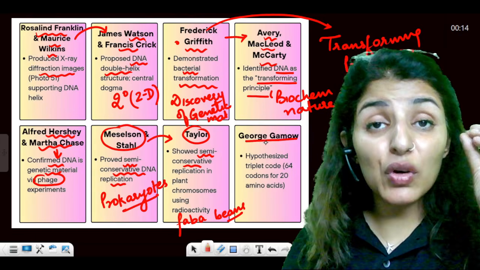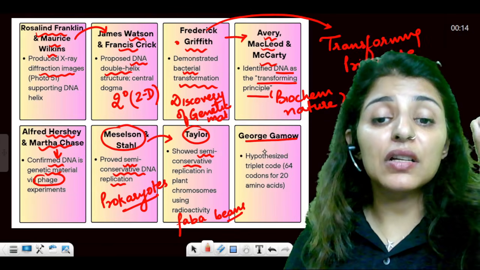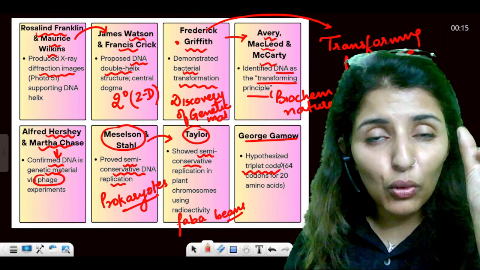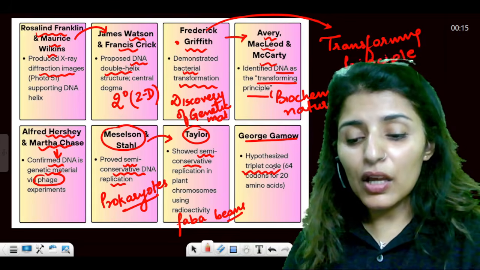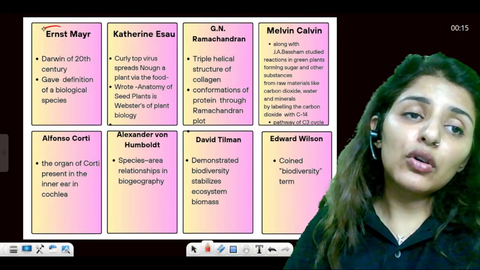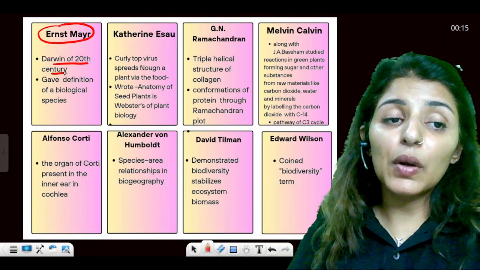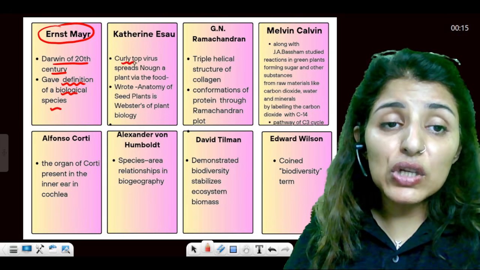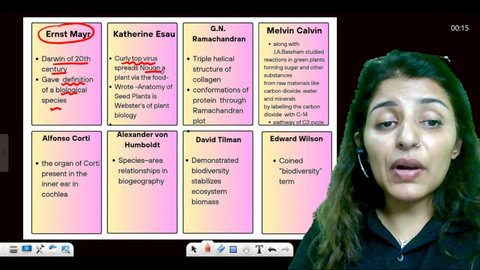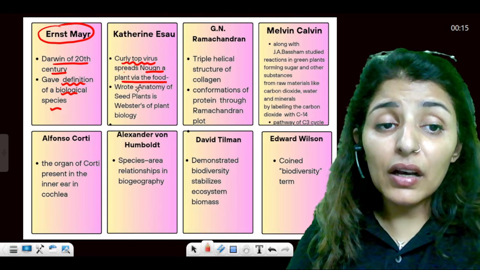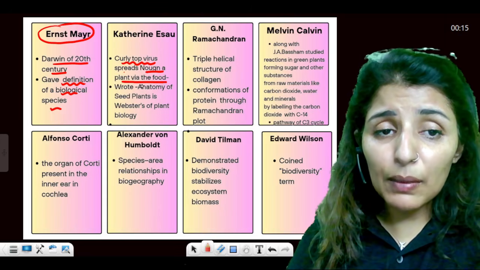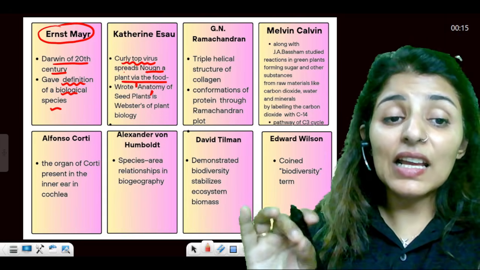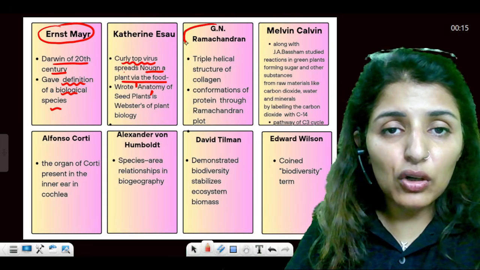Now, George Gamow was a physicist, but he is the main person to explain the triplet nature of our genetic code. So the codon being made up of three bases was discovered by George Gamow. Are these points clear? Now, talking about Ernest Mayr, known as the father of 20th century evolutionary biology, he gave the definition of the biological species. Katherine Esau discovered the curly top virus, which spreads through a plant via phloem. She wrote a book known as Anatomy of Seed Plants, which is so famous that it is recognized as the Webster's of plant biology.